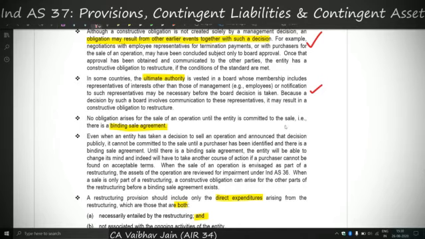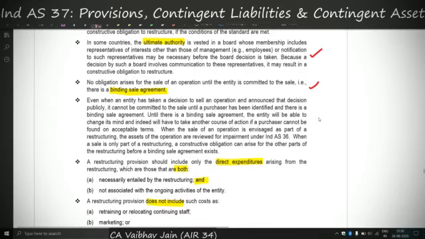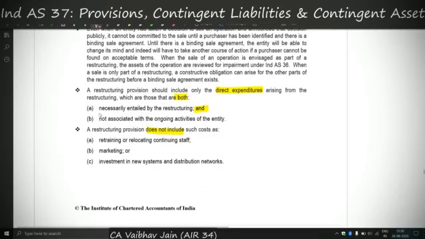Also, it says that no obligation arises unless there is a binding sale agreement. Then these points say what should be included and what should not be included. The direct expenditures which are necessarily required for restructuring and not associated with the ongoing activities are included in the restructuring cost. Therefore, they shall be counted for the provision of restructuring cost. But any costs which are not required for the restructuring but are associated with the functioning of the organization, for example staff cost, marketing or investment, shall not be included in the provision for restructuring cost.